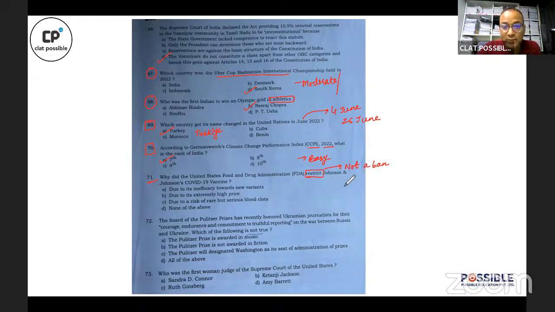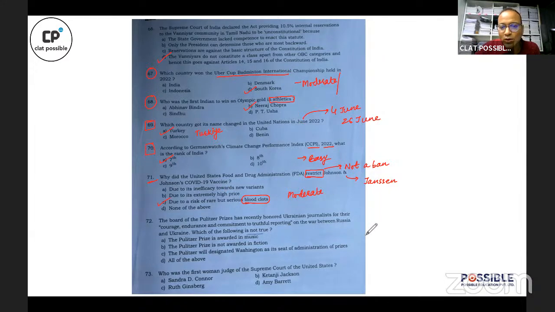क्यों discourage किया गया है? Because Johnson and Johnson's medicine, which is named as Janssen, it has the possibility of causing blood clots in some of the patients. So correct answer is C. All right. This was also a moderately difficult question.